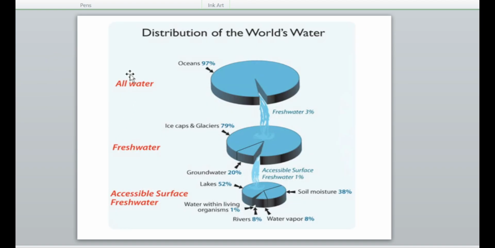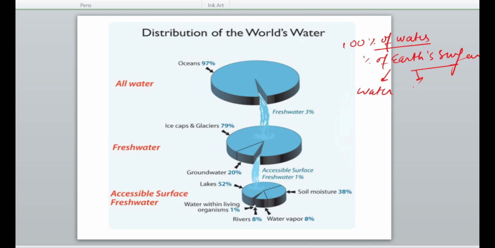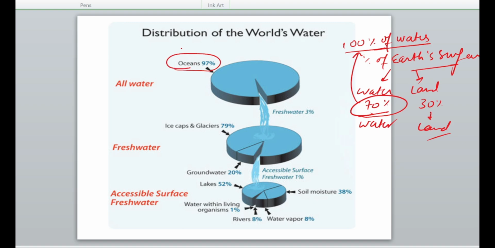In this diagram, it is clearly mentioned that if we talk about the percentage of Earth's surface, around 70% is water and 30% is land. We consider this 70% as 100% water and then find the distribution of the world's water. In this 100% of water, 97% is ocean, meaning salt water, not fresh water, and the remaining 3% is fresh water.